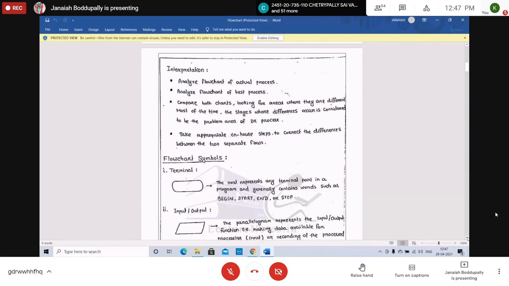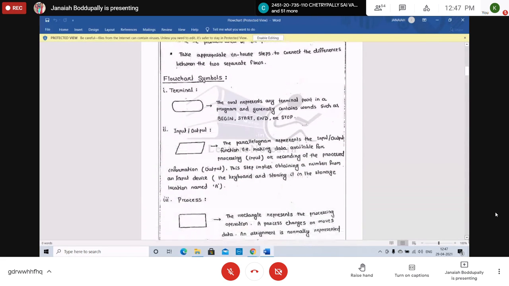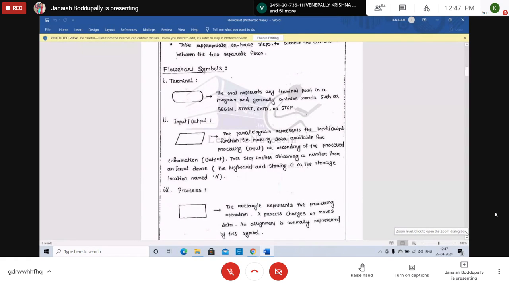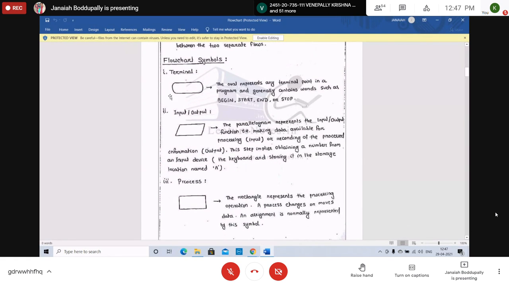See, there are some symbols. Flowchart symbol. See, this is terminal. Please note down: terminal. It is an oval symbol, just like egg-shaped, representing any terminal point in a program. Generally, it contains the words begin, start, end, stop. You will write all those in the oval symbol. That is called the terminal symbol, representing starting and closing.